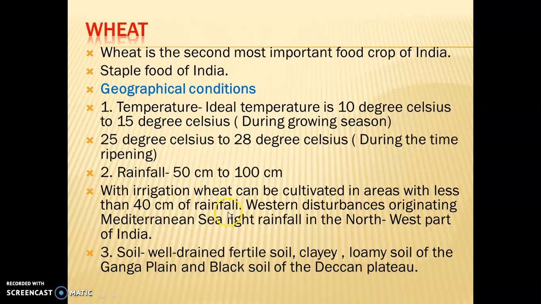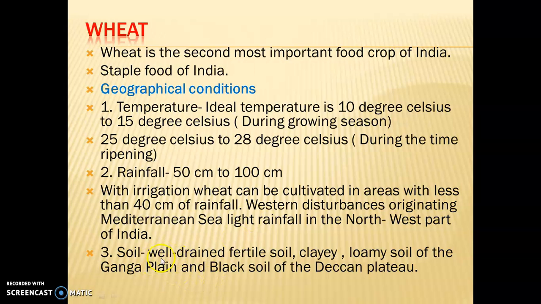And we know during winter time western disturbances occur in the Mediterranean Sea, and these western disturbances or temperate cyclones are pushed by jet streams toward the northwest part of India, especially Punjab and Haryana, which receive winter rainfall of around 50 centimeter to 100 centimeter, which is suitable for a rabi crop like wheat.